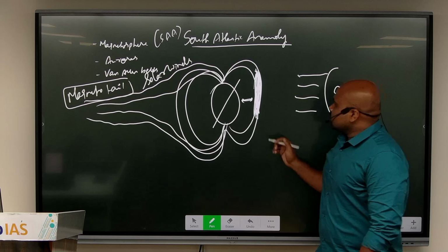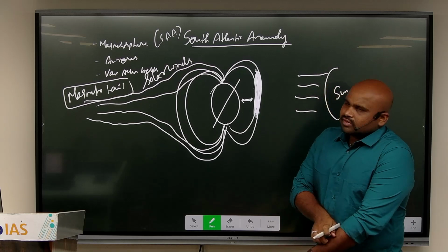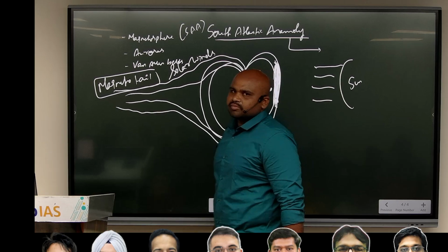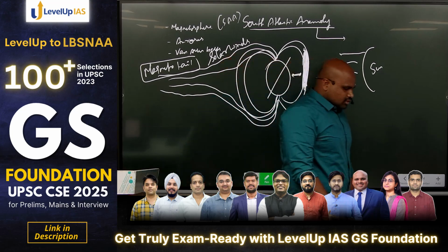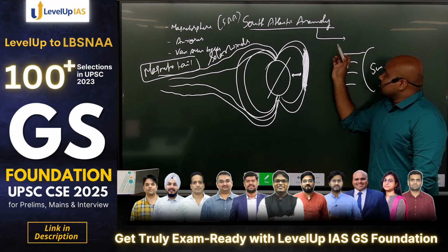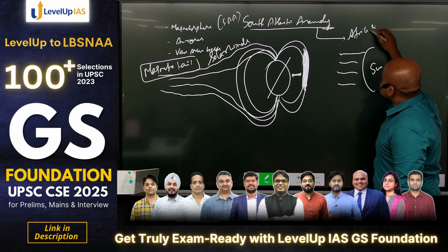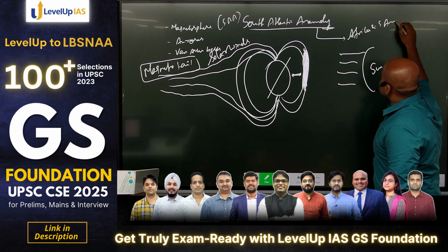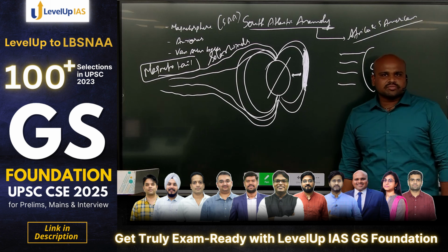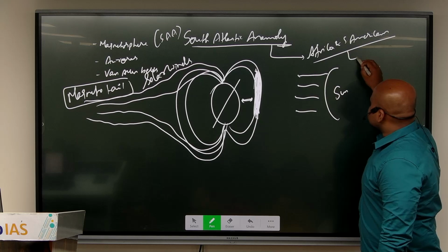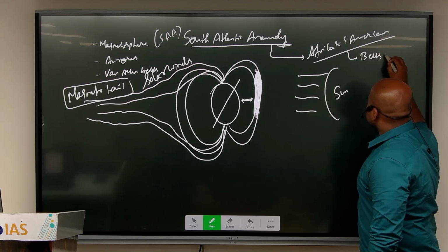Now, when they were doing some necessary research on this particular dimension, they found that between the African and South American region, somewhere in that region, these belts were becoming weak.